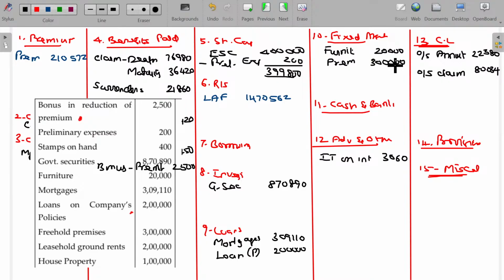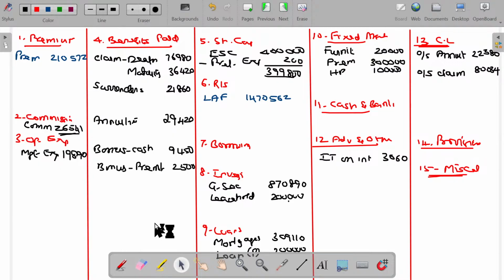Leasehold ground rents may be named as fixed assets or investments. Logically, this seems to be an investment only because they are not going to be the owner of the property. They have taken it on lease. A few years later, you have to return the asset and get the money back. That's why the amount invested is considered as investment. House property is the fixed assets, 1 lakh. So I have posted all these things.